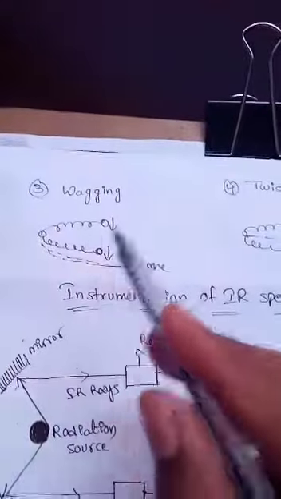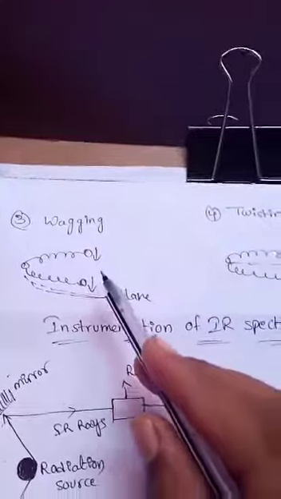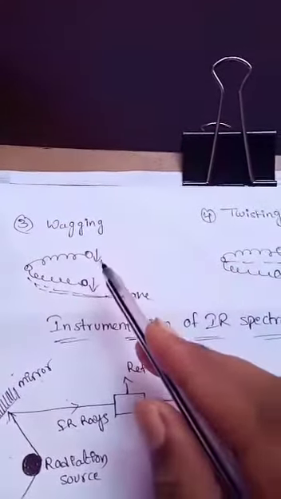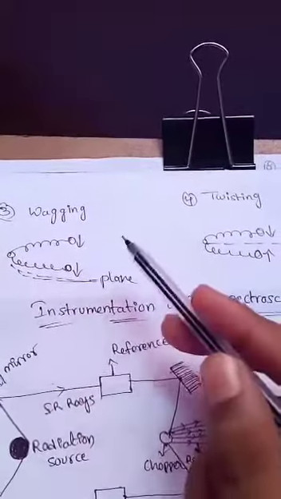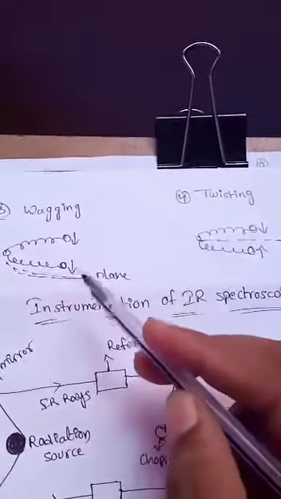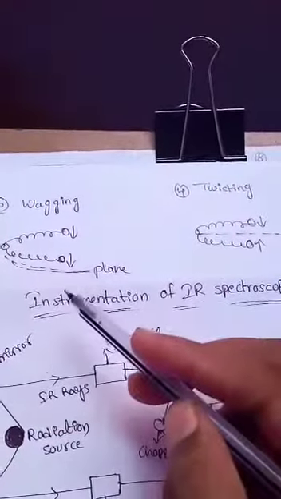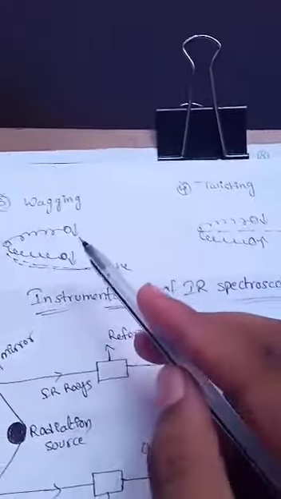Next, the third bending is wagging. Consider a plane. The two atoms bend outside or inside the plane, that means above or below the plane. Wagging takes place on the same side of the plane.